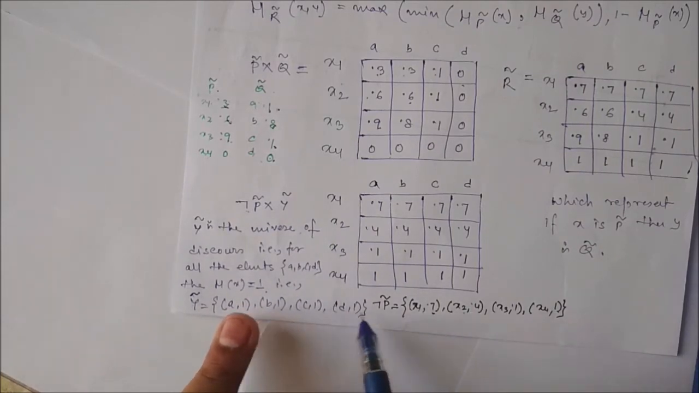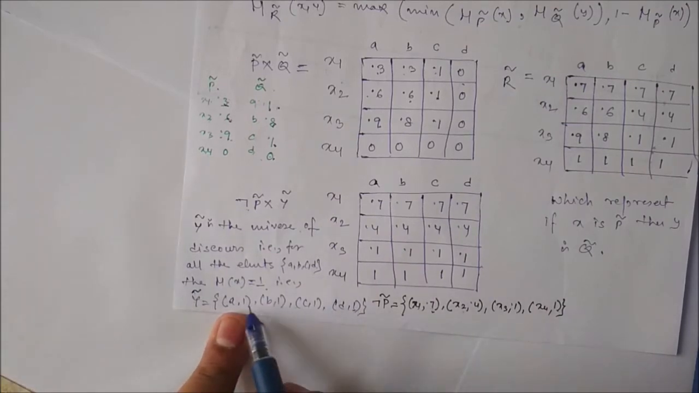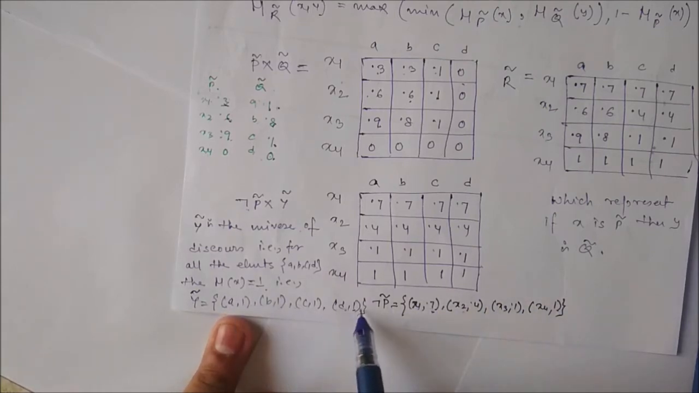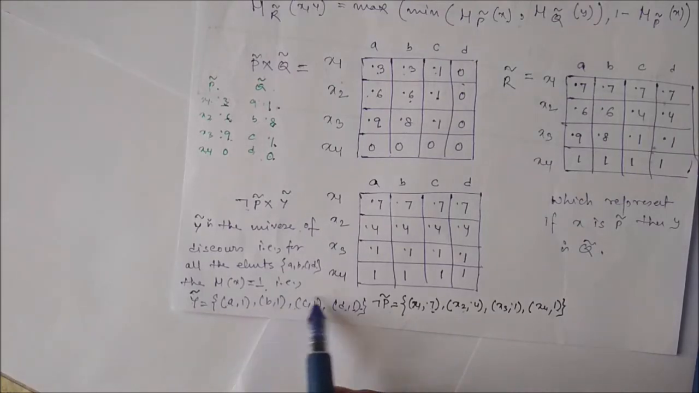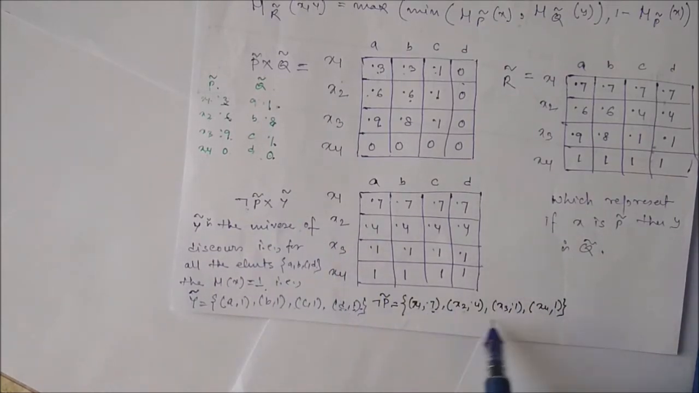So we have to compare x1 with A, B, C, D. Here all are 1, so definitely you have to select the value from this particular set only, because the membership values of A, B, C, D are always 1. So definitely we have to take the minimum in between these two.